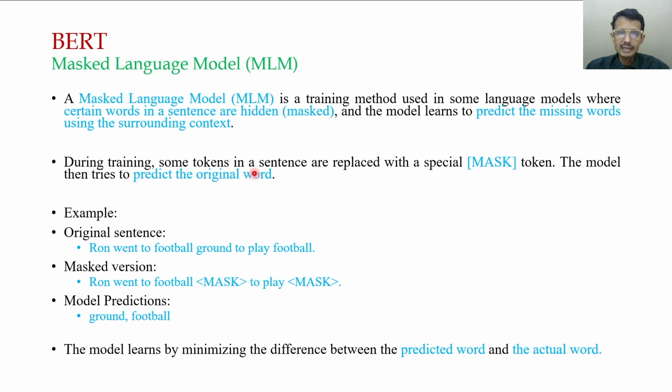So during training, some tokens in a sentence are replaced with a special mask token. The model then tries to predict the original word, and by doing so it is trained. The model learns by minimizing the difference between the predicted word and the actual word.